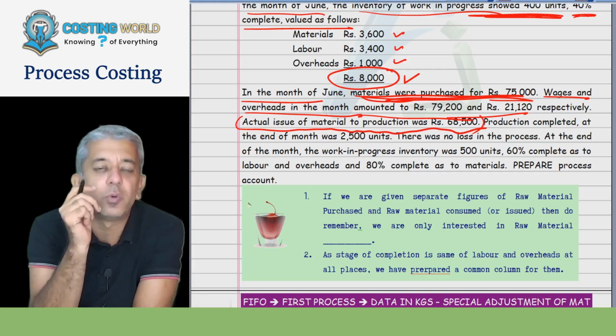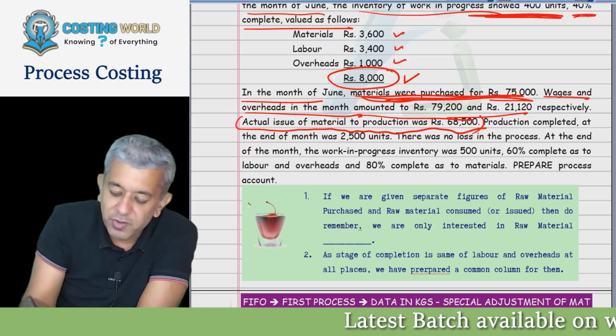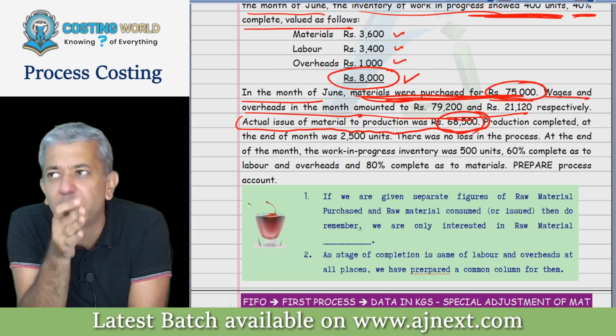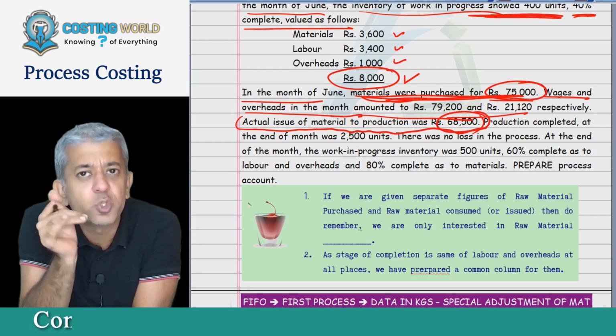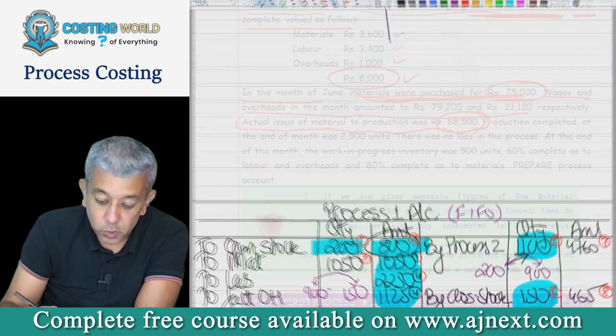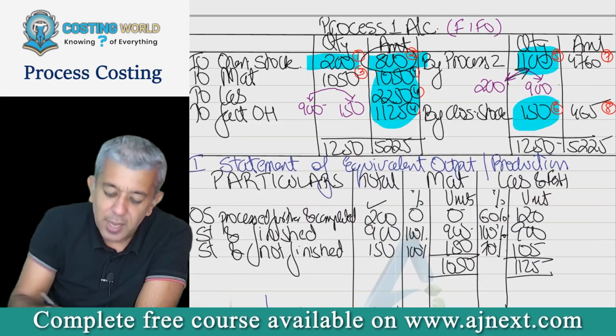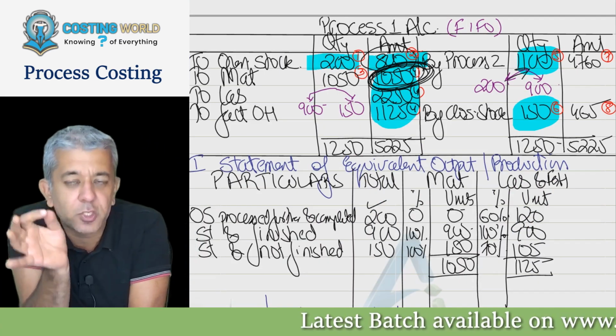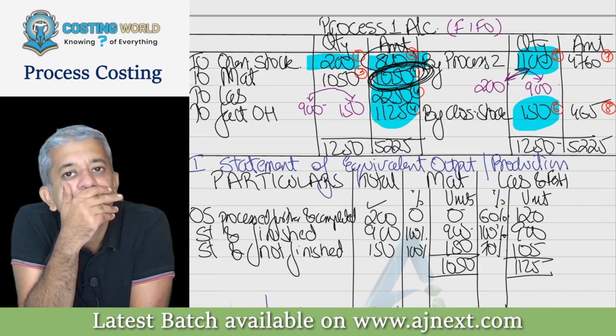See, for material, they have given you 2 figures. They have given you materials purchased. They have given you materials issued. Materials issued means material issued to the factory. Factory will consume the materials, no? Yes. Now I'm asking you two things. What do you think in the previous question? This particular figure of 1050 represents material purchased or materials consumed? Purchased.